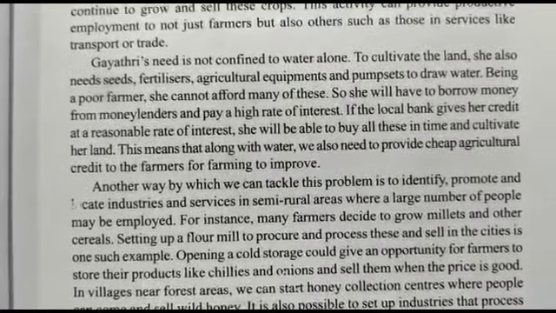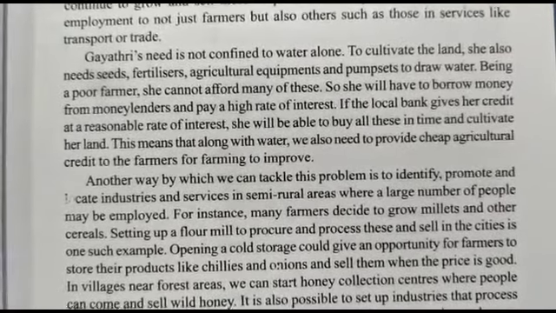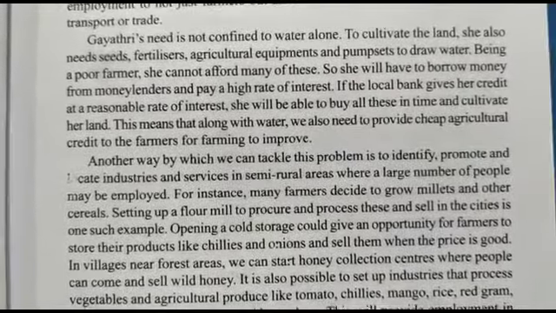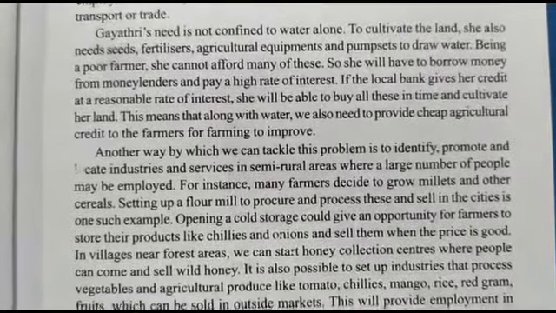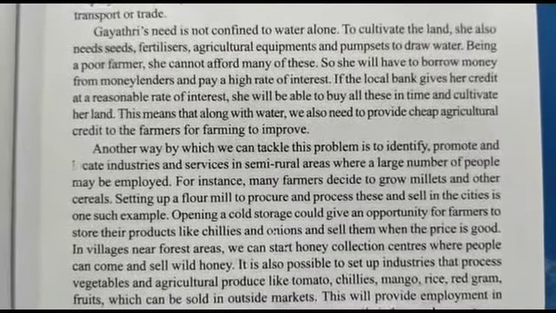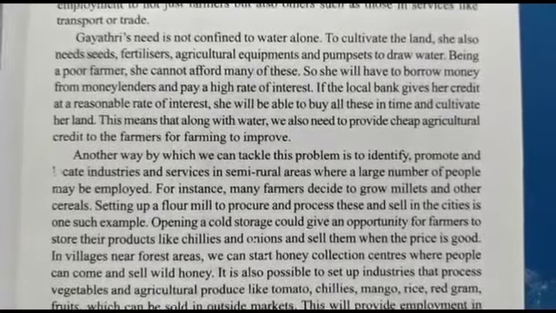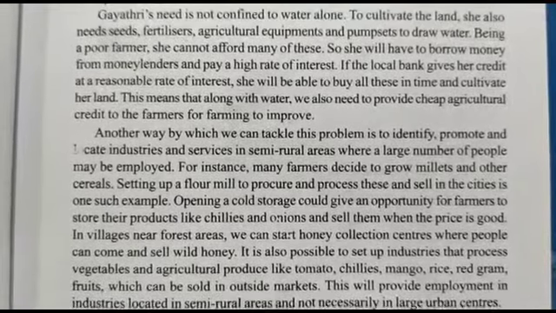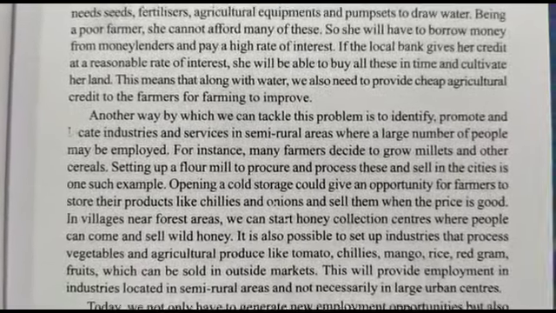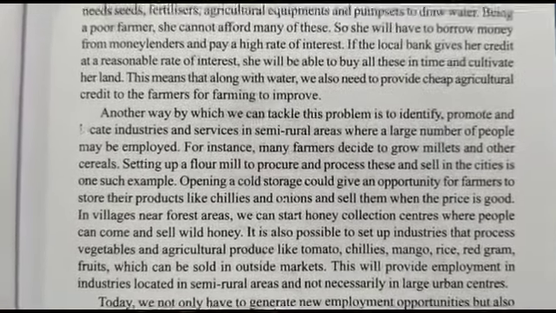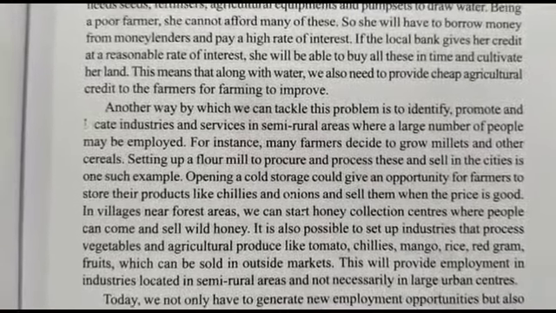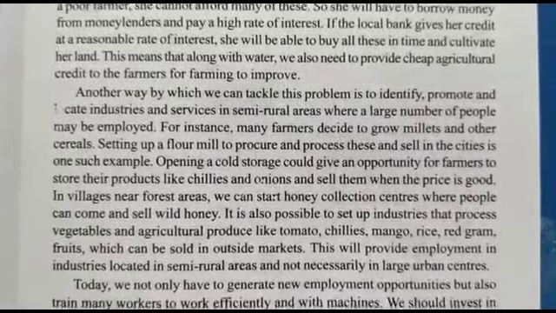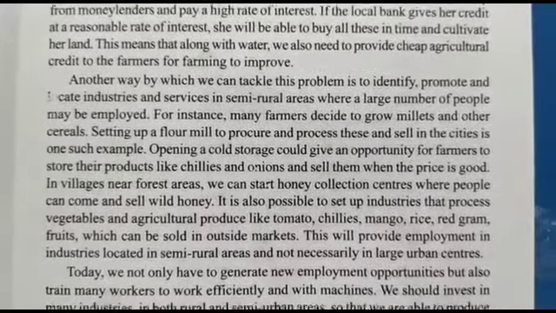But from the money lender, it is a high rate of interest. Hence, it is good for the local bank to give her some kind of credit facility, so that she can cultivate in a better way. And we can also see how we can solve these kinds of problems. We can solve by identifying and promoting the location of industries and services in semi-rural areas. If we start, there will be an increase in the number of employment opportunities. Second one is setting up flour mills to produce and process flour to sell in the cities, which can also create some kind of employment.